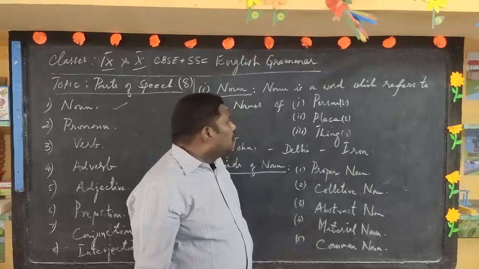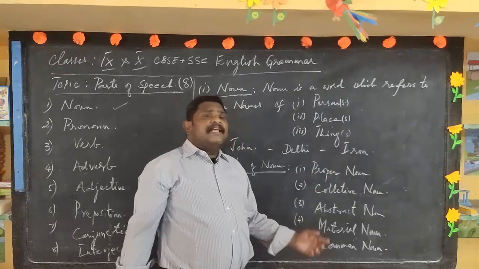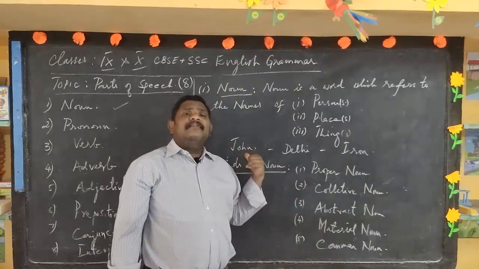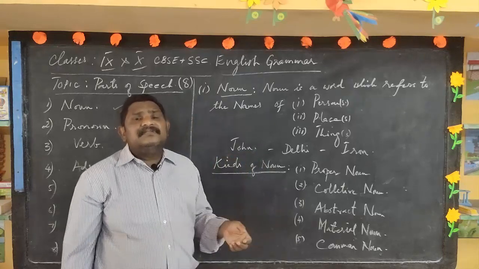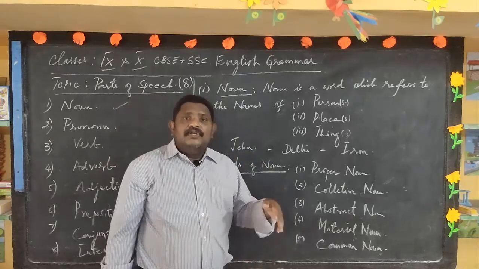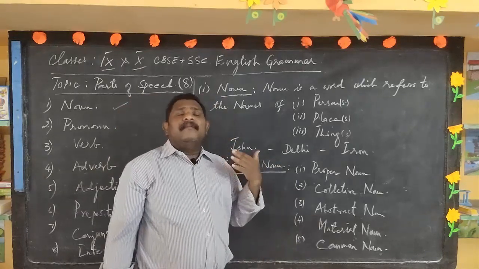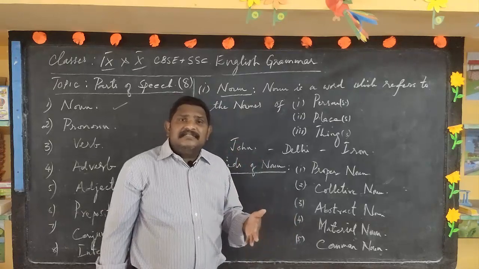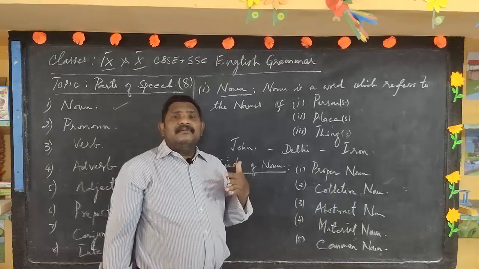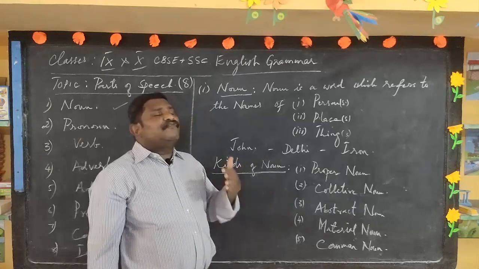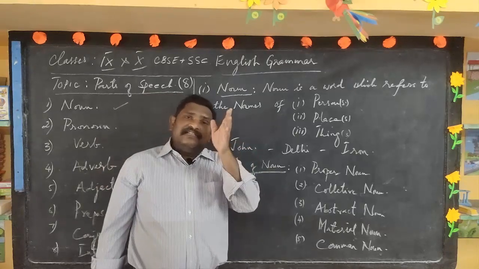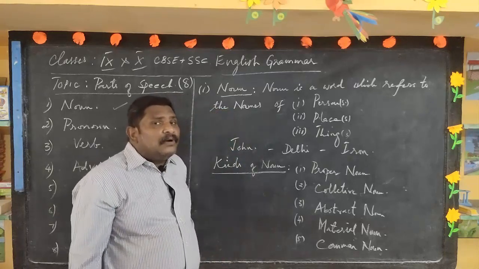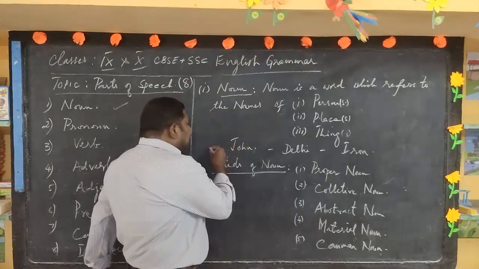Now you must be thinking, sir, only Mr. John is the name of a person, so what about the names of animals? The names of animals, plants, flowers, persons and personalities all fall under nouns. If I say rose is a beautiful flower, rose is again a noun.